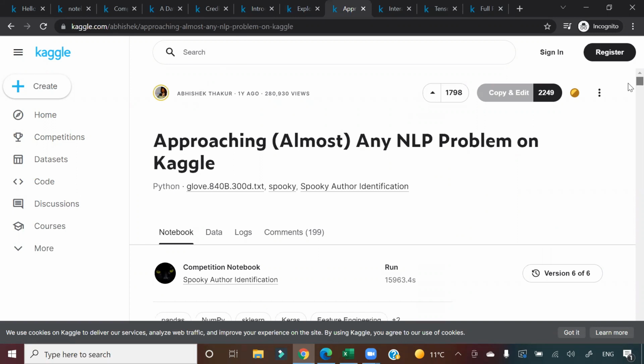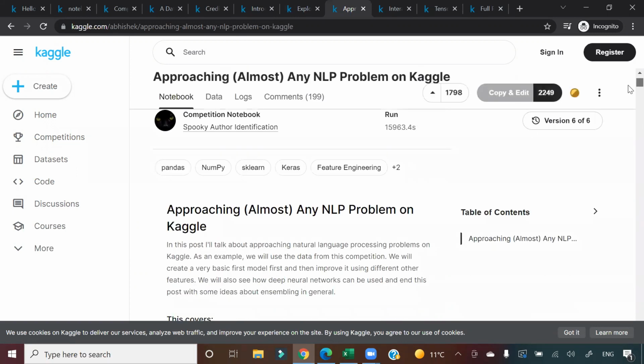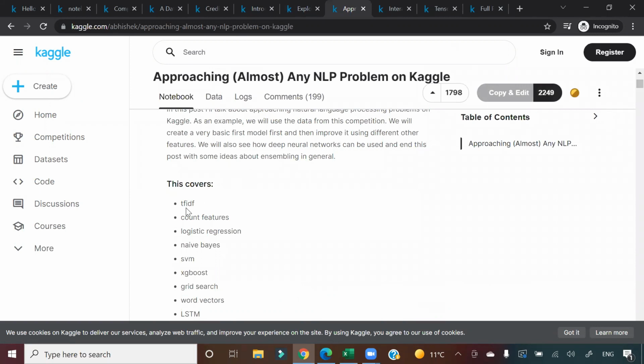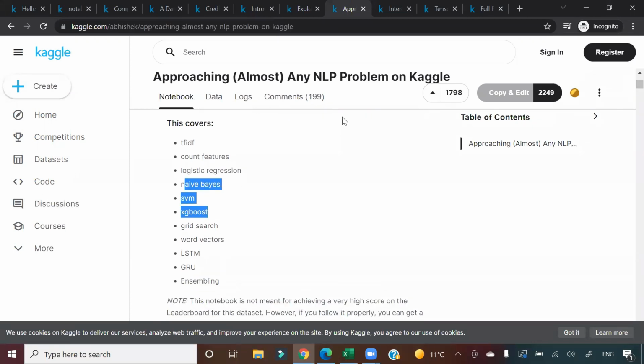If you see this notebook, guys, everything in the world of NLP, right? Starting from what is TF-IDF, what is count vector, and how do you fit a basic model on text data? How do you fit a naive Bayes? How do you fit a different kind of model? Once you do that and you come down, then LSTM, GRU, ensembling, word vectors, grid search. So what is the purpose of this?